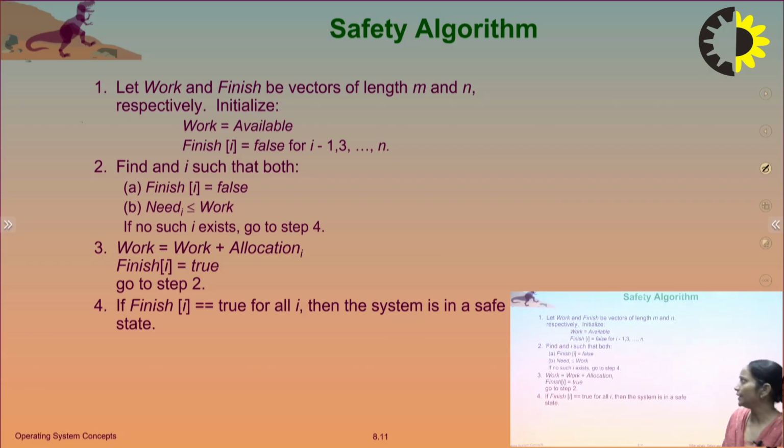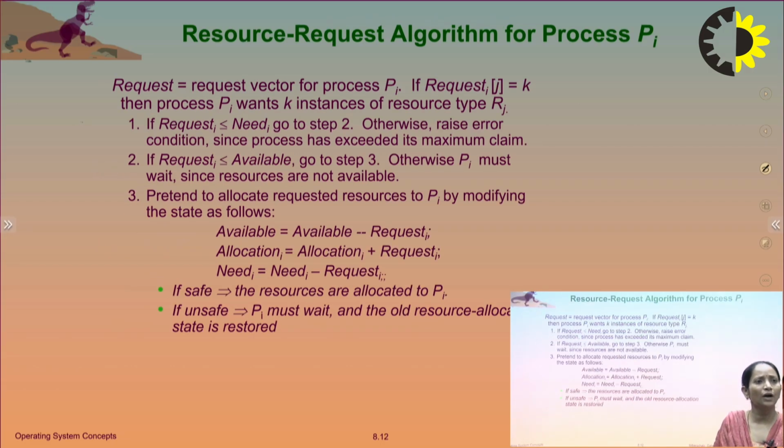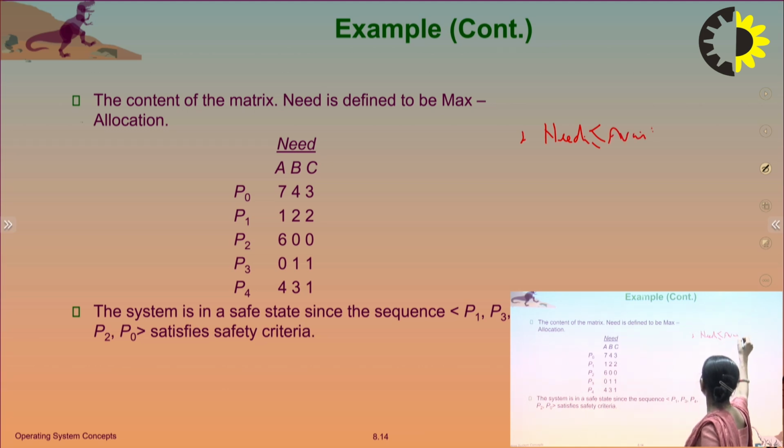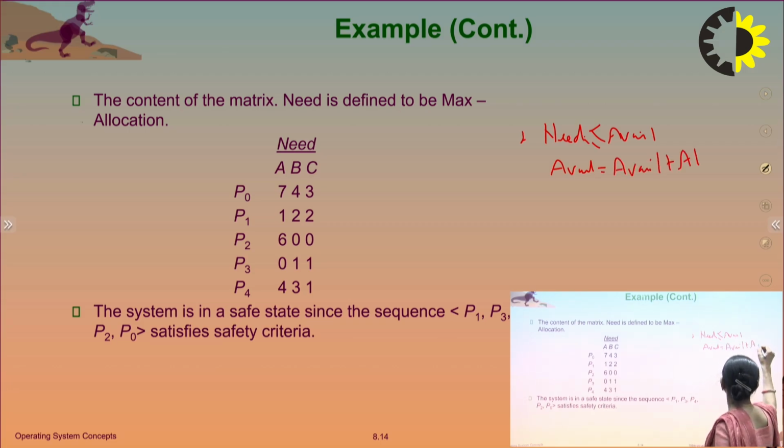If need of i is less than or equal to work, or we can say that need of i is less than or equal to available resources. If it is true, then available is equal to available plus allocation of i.